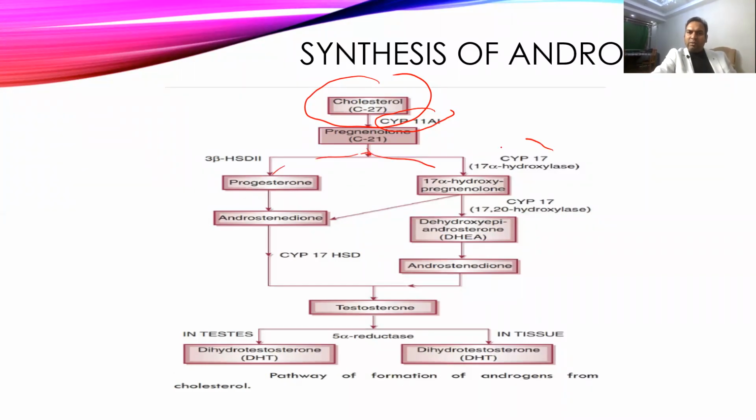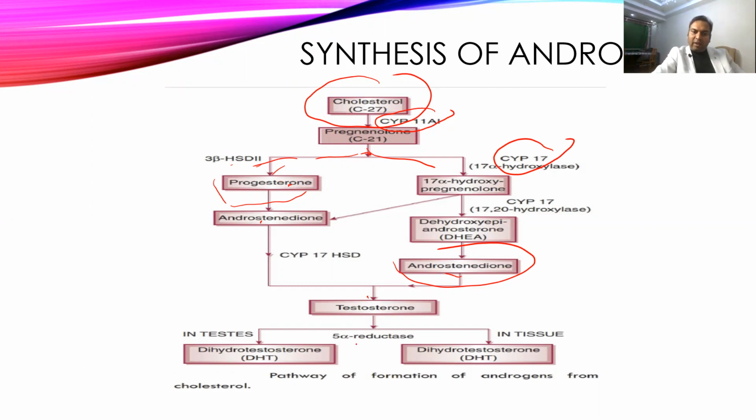One is through CYP17, where 17 alpha hydroxylase forms 17 alpha hydroxypregnenolone, and then, by the same enzyme, it forms dehydroepiandrosterone, then androstenedione, and then androstenedione can be converted into testosterone. The second pathway uses another enzyme called HSD3B2, which converts pregnenolone into progesterone, then progesterone is converted to androstenedione, and then androstenedione is converted into testosterone, and this is how testosterone is released into the body.